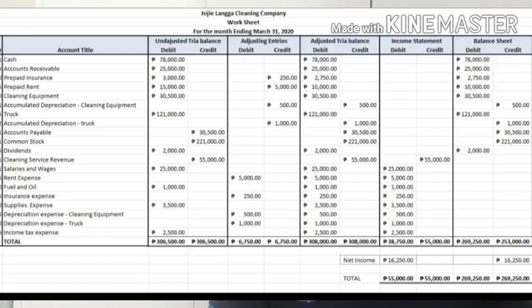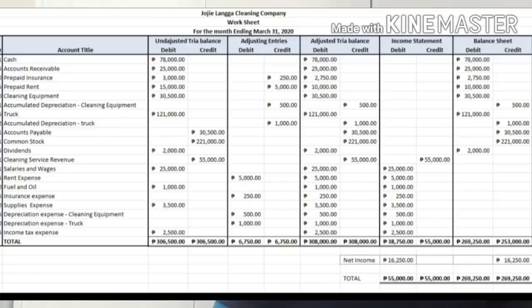And our last entry is debit rent expense 5,000 and credit prepaid rent 5,000. So here we put debit 5,000 rent expense and credit prepaid rent 5,000. Now we will proceed with the adjusted trial balance column.